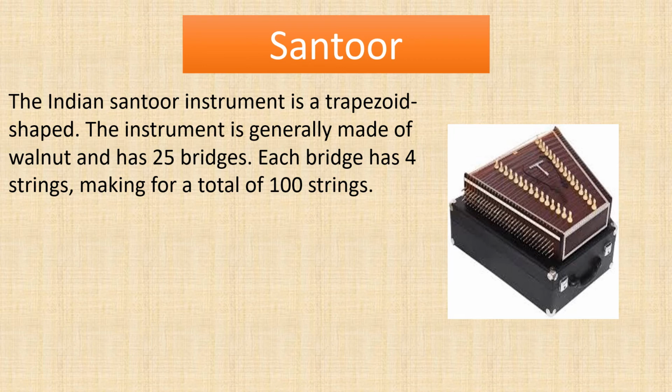The Indian santoor instrument is trapezoid shaped. The instrument is generally made up of walnut and has 25 bridges. Trapezoid shape means the two sides that are parallel are called bases, and each bridge has 4 strings, making for a total of 100 strings.